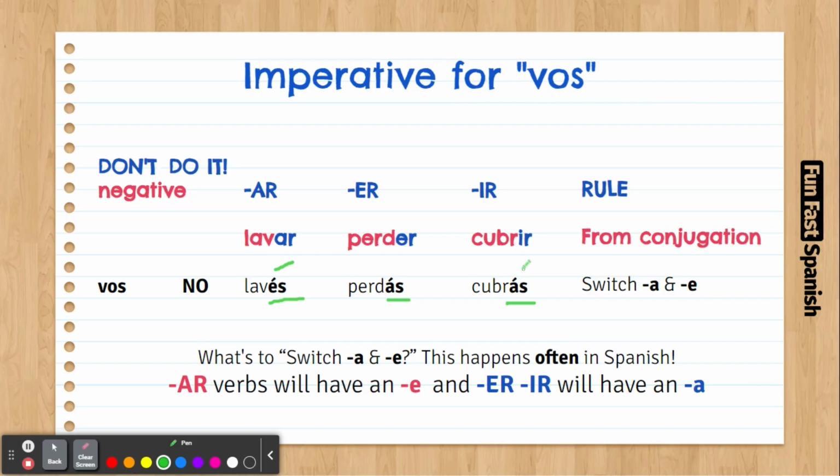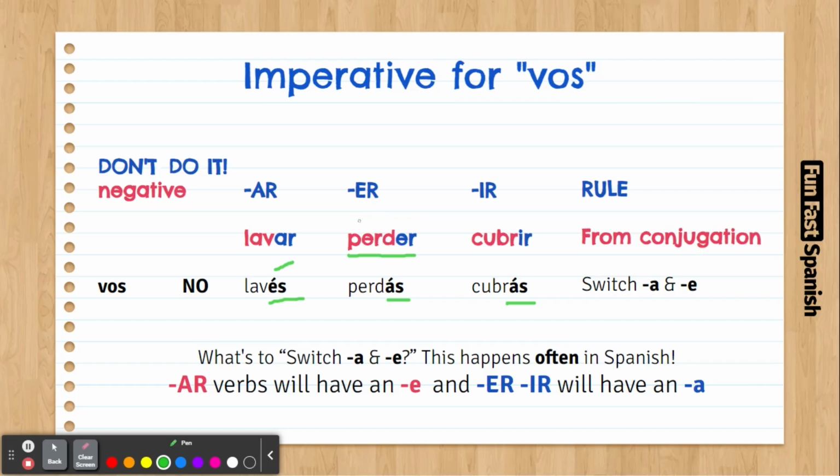Remember, vos doesn't have irregularities in the present tense, and all the verbs that come from vos have to respect this, yeah, but that's actually really easy. Let's take, for example, the verb perder. Perder is irregular, when you conjugate it, it is yo pierdo, tú pierdes, él pierde. So it has the IE, yeah, tú pierdes.